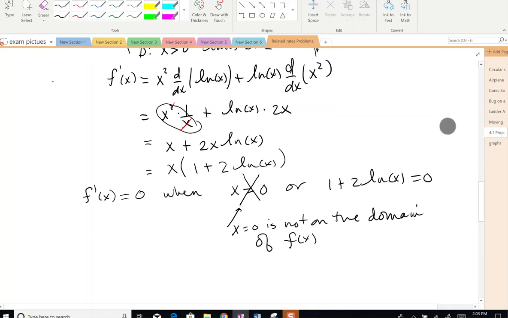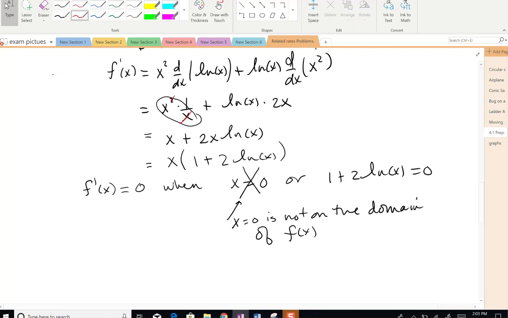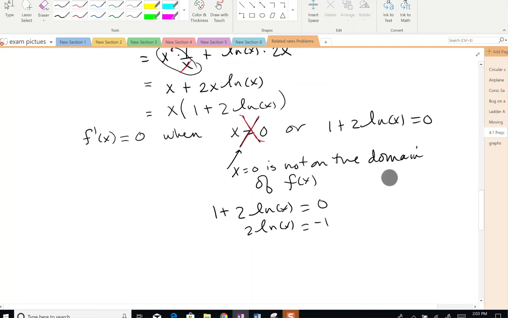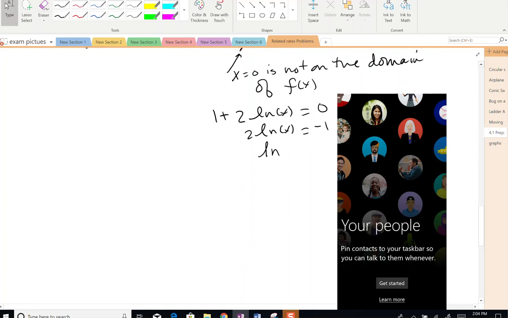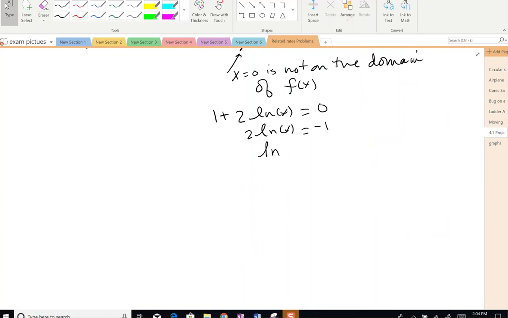So that won't be a critical point. But 1 plus 2 ln of x is equal to 0 when 2 ln of x is equal to negative 1, or the ln of x is equal to negative 1/2.